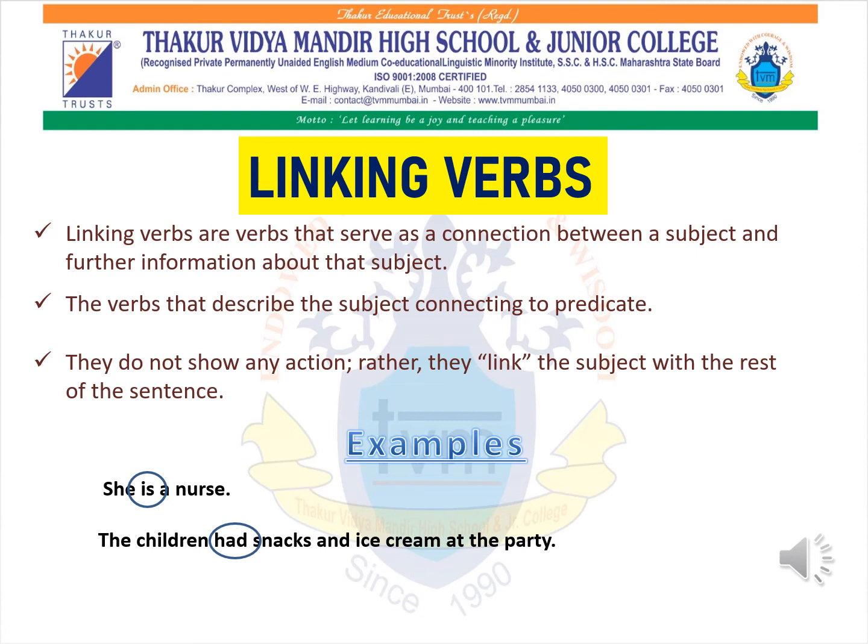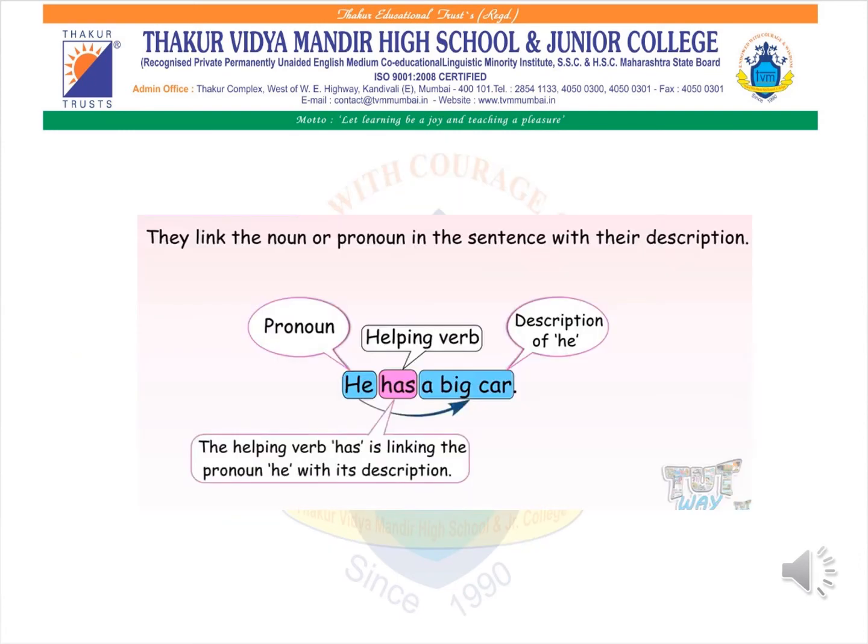I hope your concept of linking verbs is clear. A linking verb acts as a predicate. The subject will be only one. The rest of the sentence is the predicate. The starting word of the predicate is the linking verb. Now we have another example. He has a big car. He is a pronoun.